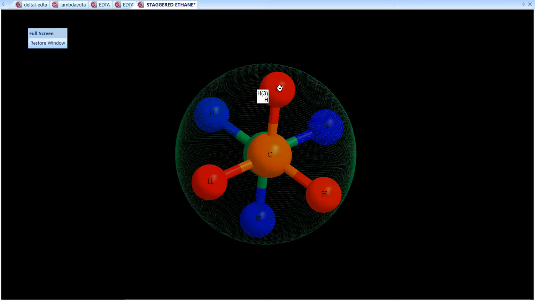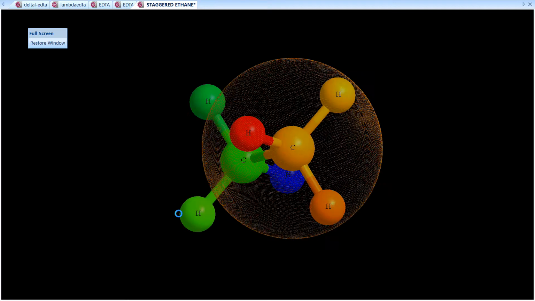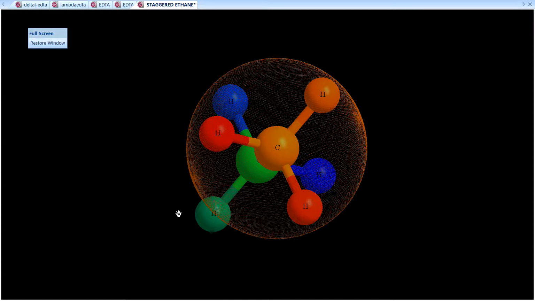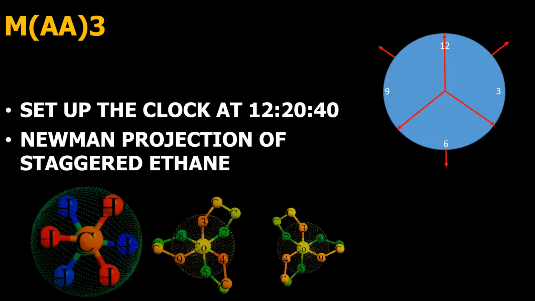And see, the first hydrogen atom is at 12 o'clock, the second one is at 4 o'clock, that is 20 minutes, and then the third one is between 7 and 8, that is 40 minutes or 40 seconds. Just see, if I rotate it, you will understand that this is clearly your ethane. So with this brief introduction, I would like to explain to you how you can use this Newman projection or a clock dial in understanding the optical isomerism in your MAA3 type of complexes. Let us take this one.